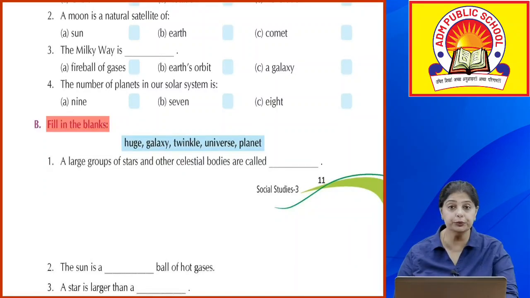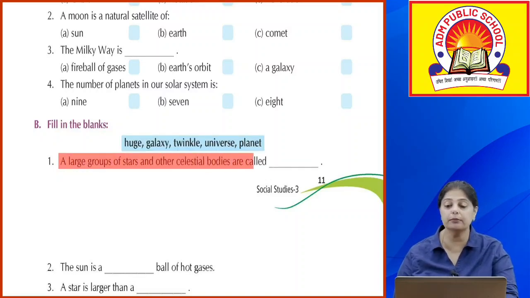You have the cues: huge, galaxy, twinkle, universe, and planet. A large group of stars and other celestial bodies is called a galaxy. The sun is a huge ball of hot gases. A star is larger than a planet. A planet does not twinkle, and there are many galaxies in the universe.